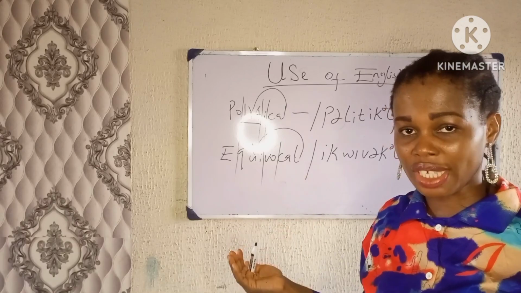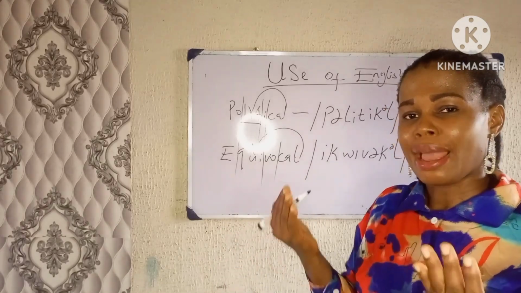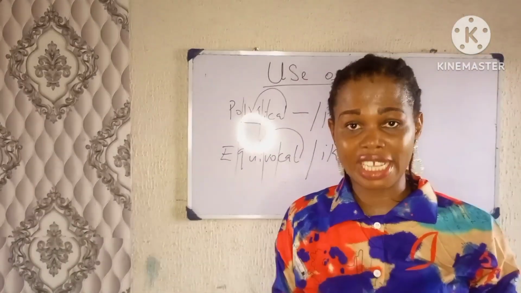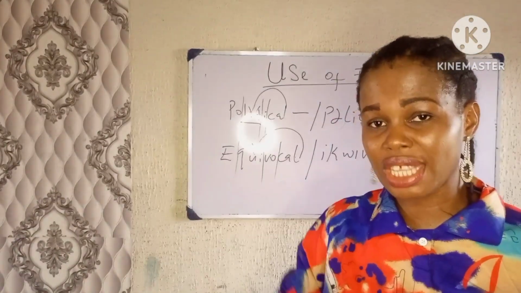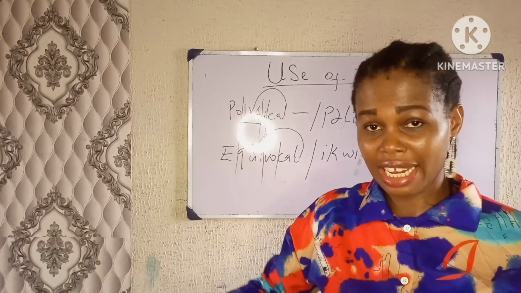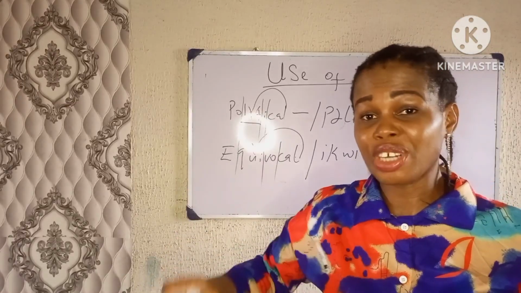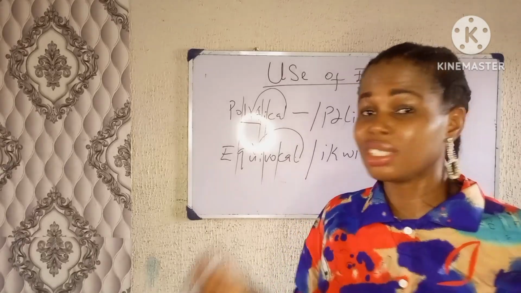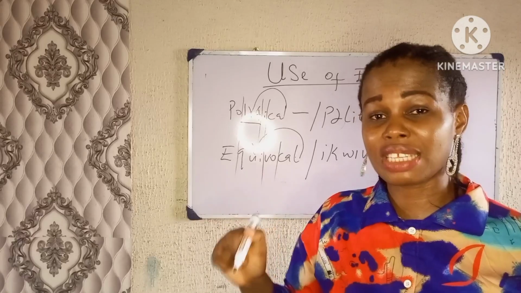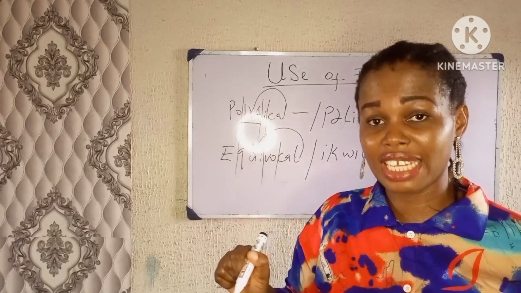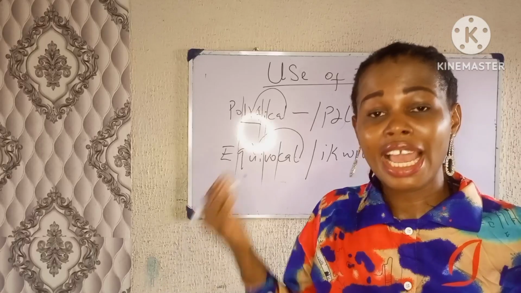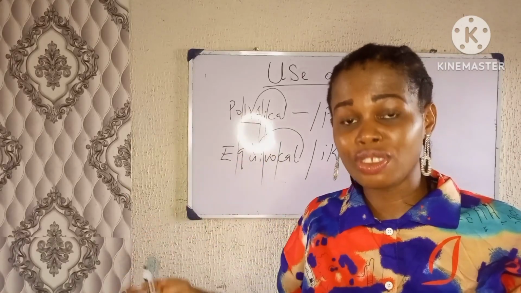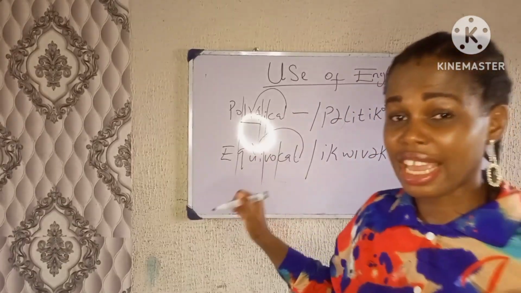Now when you have a word that ends with mental. A word that ends with mental ends with AL as well, right? But when the word ends with mental, that is when you have MENT before the AL, the stress is going to be on MENT. The stress is going to be on the second level from the end. When you have a word that ends with AL, and MENT is what precedes the AL, the stress is going to be on MENT.